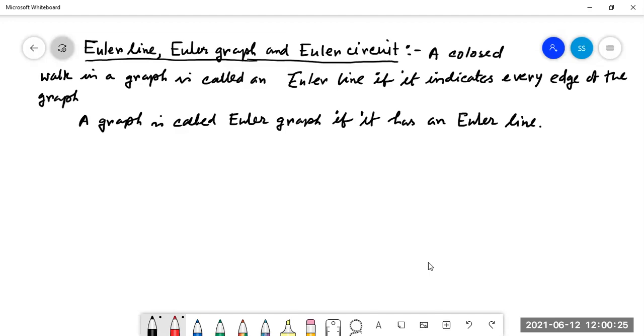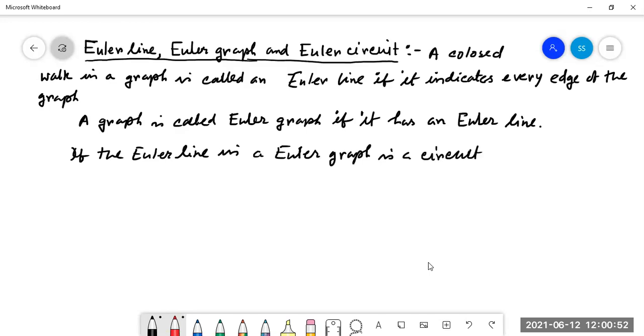Third part: if the Euler line in an Euler graph is a circuit, then the Euler graph is called an Euler circuit.